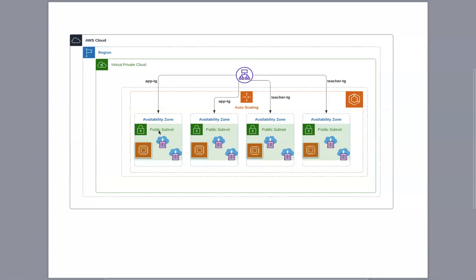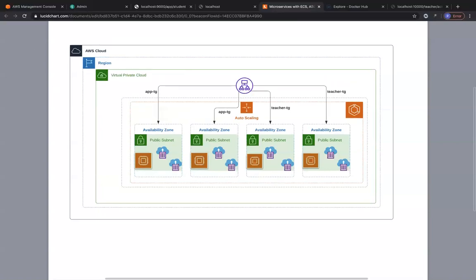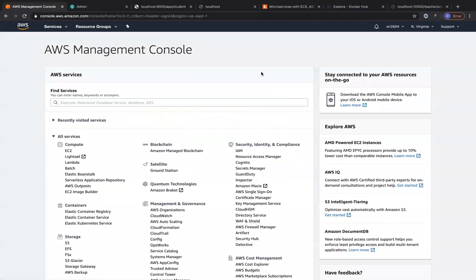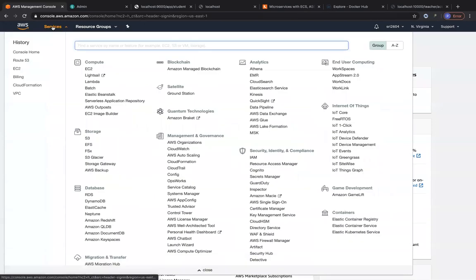Let me just escape from the screen. So right now I'm logged into the AWS management console, right? And let us go ahead and set this up. So let's go to the ECS service. But before going to the ECS service, we are going to create our load balancer, right? So let's go to EC2.